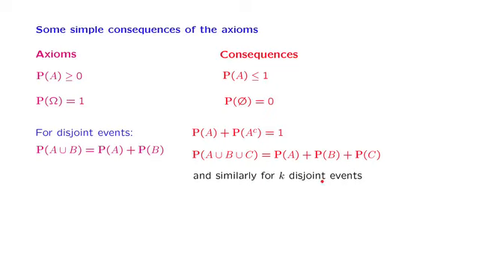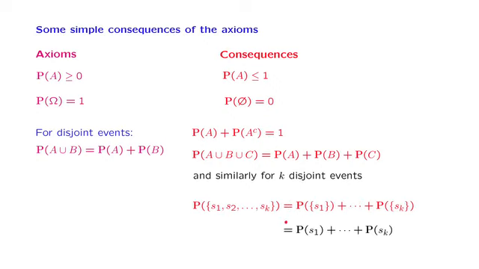So the intuition of this result is the same as for the case of two events, but we will derive it formally, and we will also use it to come up with a way of calculating the probability of a finite set by simply adding the probabilities of its individual elements. All of these statements that we just presented are intuitive, and you do not really need to be convinced about their validity. Nevertheless, it is instructive to see how these statements follow from the axioms that we have put in place.